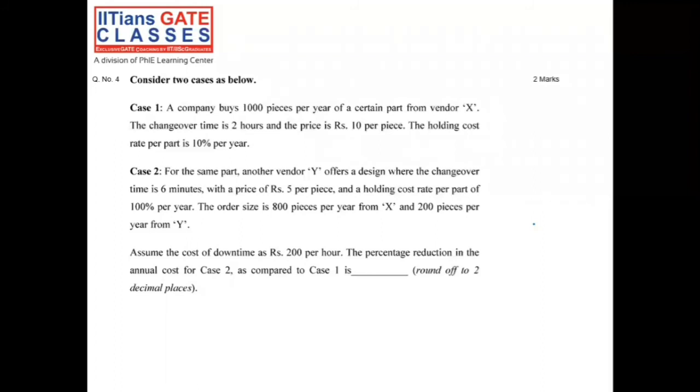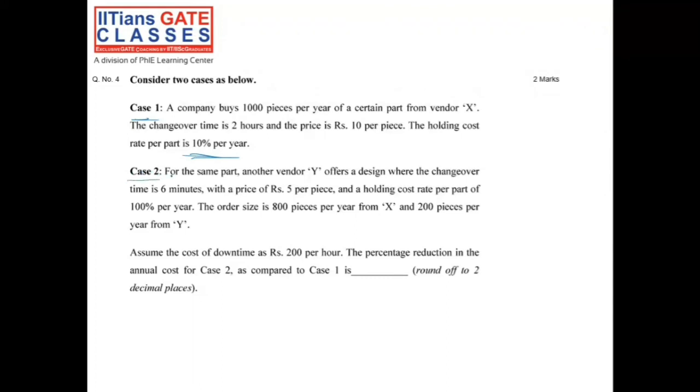Now the last question of this particular set 1 of GATE 2020, question number 4 of 2 marks. So 2 cases are given here. Let's read case 1 first. A company buys 100,000 pieces per year of a certain part from vendor X. The changeover time is 2 hours and the price is rupees 10 per piece. The holding cost rate per part is 10% per year.